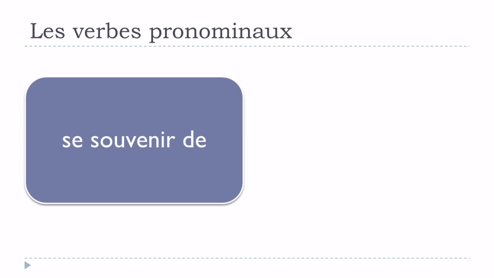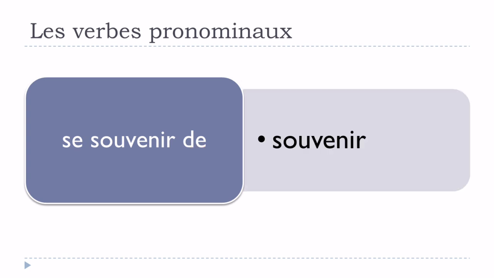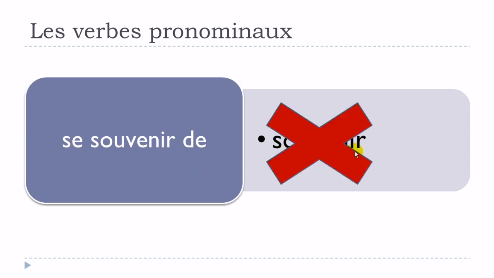Okay, so for example, we take this verb, se souvenir de, and it's quite interesting because many students tend to make the mistake, when they want to use souvenir, of using souvenir without this se. So they would like it to be non-pronominal, and unfortunately for you it doesn't exist. So souvenir like that doesn't exist, and if you want to use this verb, you've got to use it with se, so it will be la forme pronominale. Okay?